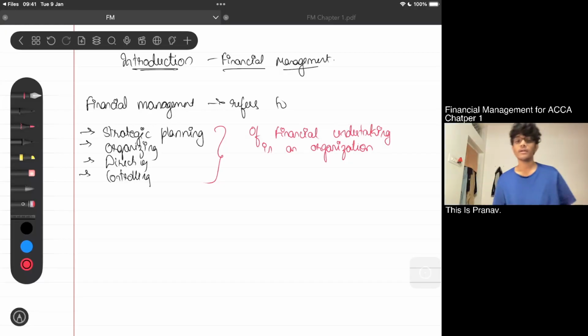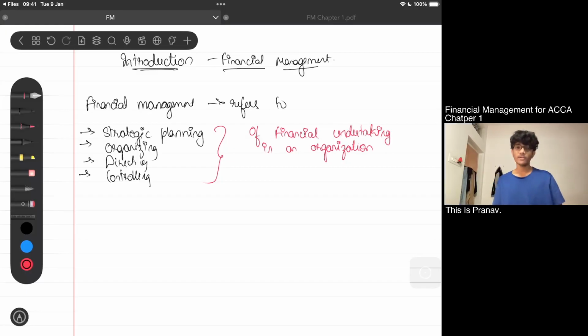So इसका मतलब क्या है? सीधी भाषा में, if I say financial management refers to management of finance. Management of finance में क्या क्या होता है? हम लोग management functions क्या होते हैं? What are your management functions? Start with planning, organizing, staffing, directing, controlling. Yeah. So financing में we don't have to staff anyways.